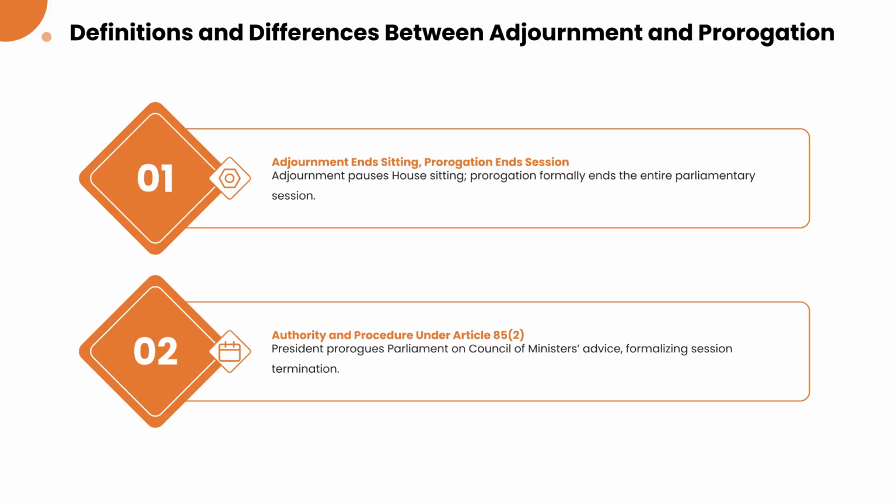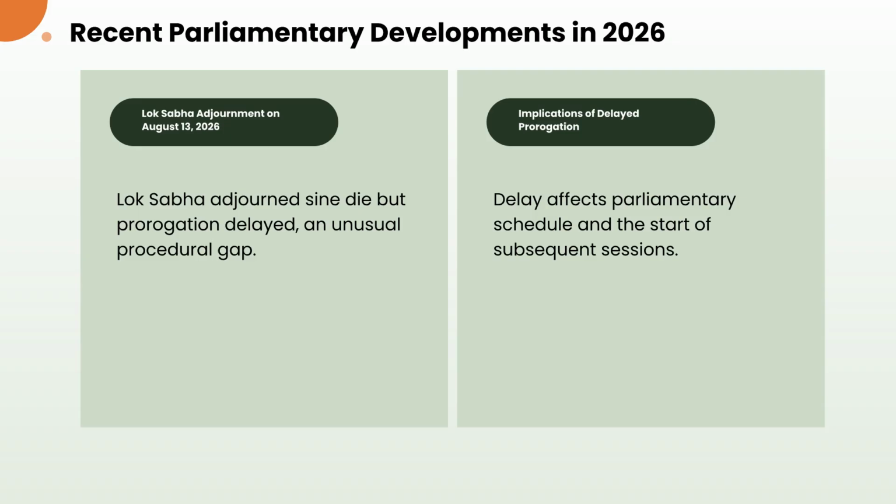Under Article 85(2), the President prorogues Parliament based on the advice of the Council of Ministers. A recent procedural anomaly occurred when the Lok Sabha was adjourned sine die on August 13, 2026, but the formal prorogation was delayed. Such gaps can impact the overall parliamentary schedule and the timeline for subsequent sessions.